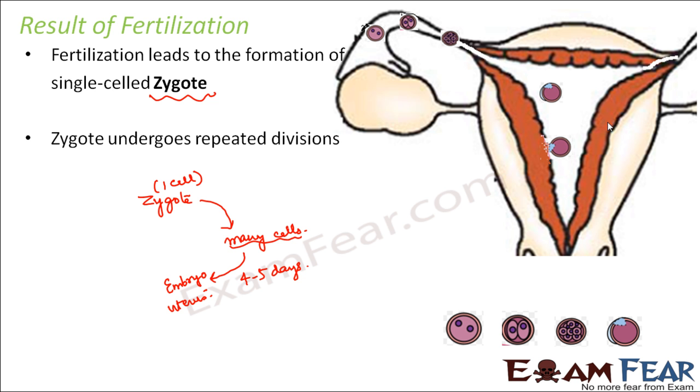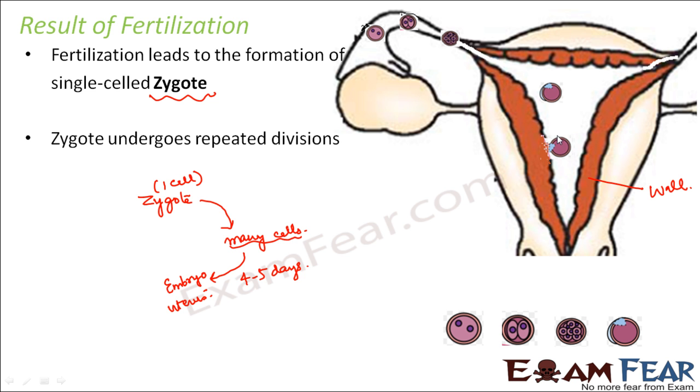Eventually, this is the uterus. So the uterus is preparing itself. How? By thickening its walls. You see this is the wall of the uterus. The wall of the uterus gets thickened so that it can support the embryo. So the embryo will come and attach itself to the wall of the uterus.